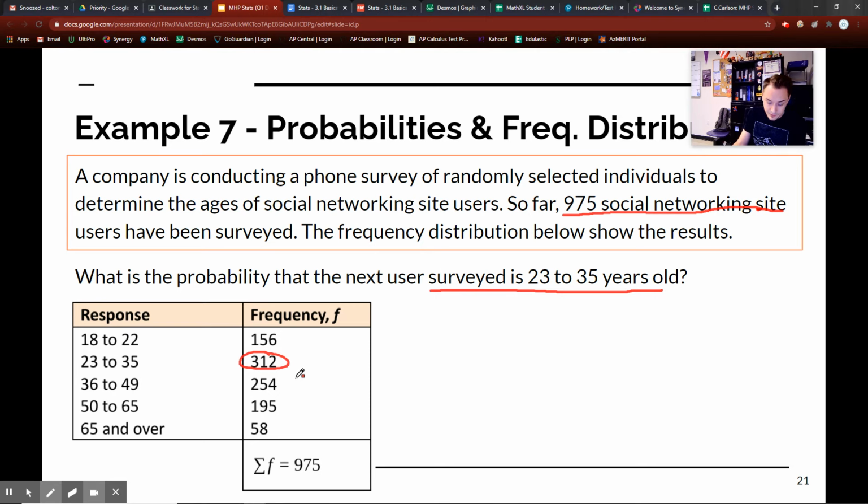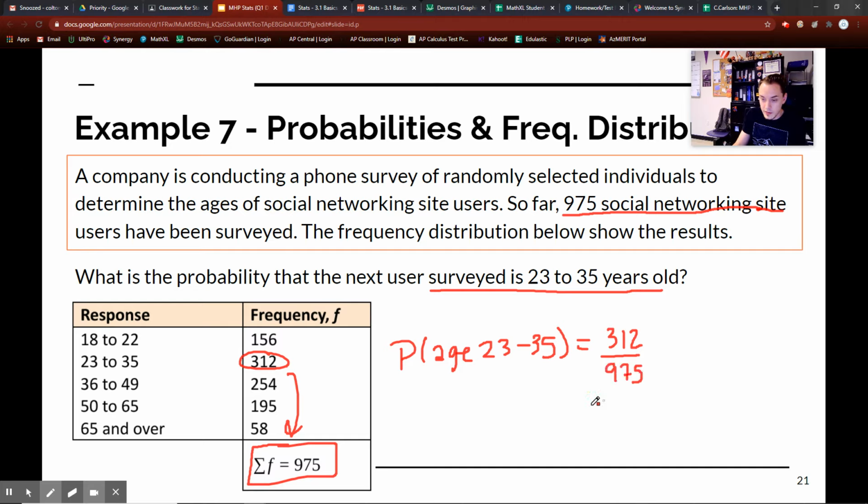So right here, 23 to 35. And then I go to my total. Okay. Make sure you write that down if you're following in your notes. And then this is age 23 minus 35, and then equals 312 all over 975. This, of course, reduces down to 0.32. Boom. Okay? Not too difficult.